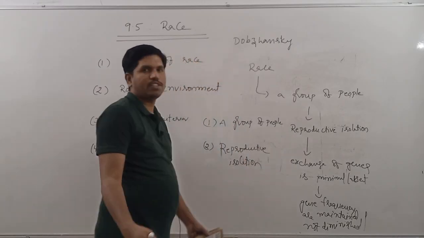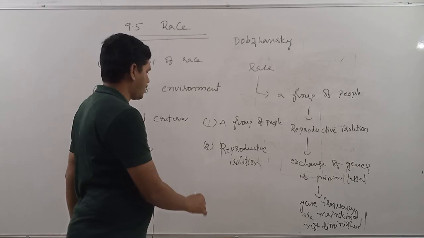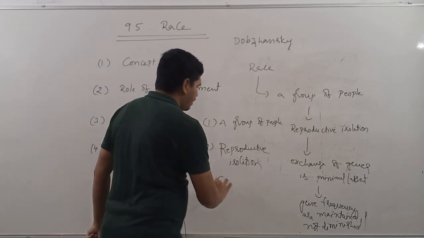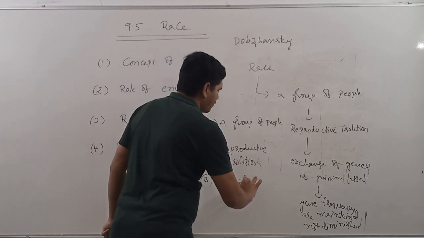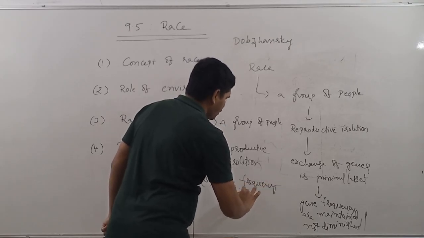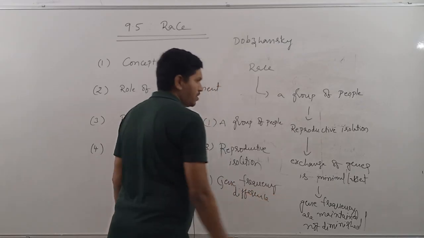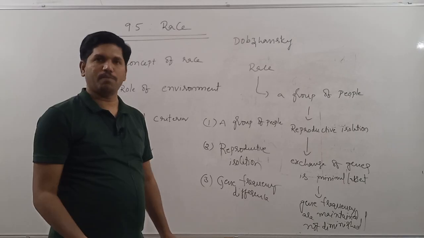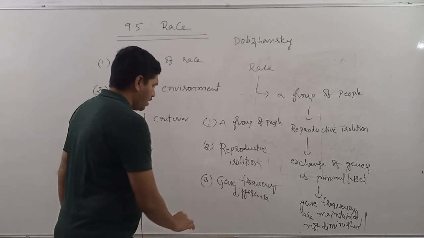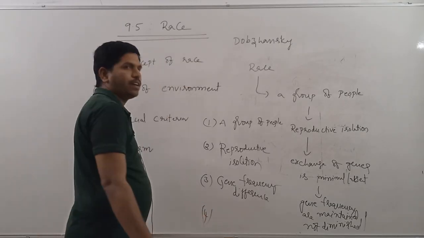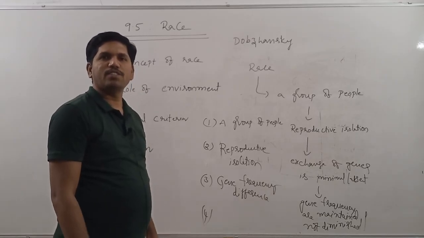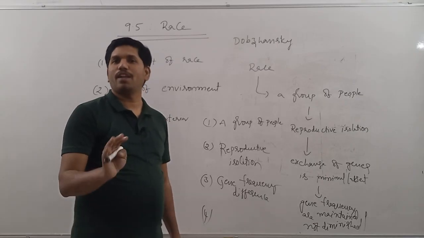Because of reproductive isolation, the exchange of genes is prevented or minimized, because of which the gene frequency differences are maintained. Some genes which are in high frequency in one population may be very low in frequency in another population or another race. And the underlying basis for the origin of races is purely biological in nature.